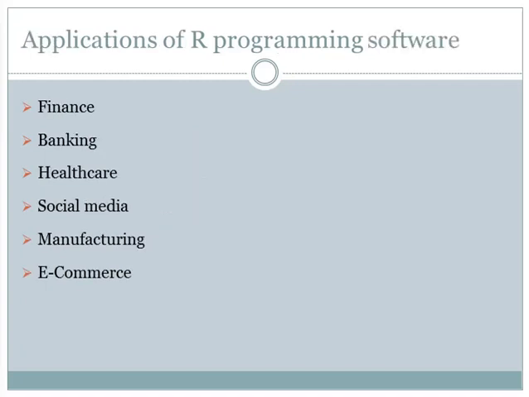Let's see the applications of R programming software. It has a wide range of applications in various fields. Here I am introducing some major applications: finance, banking, healthcare, social media, e-commerce and manufacturing. So the first thing is finance. Data science is widely used in the financial industry for analysis, risk management and visualization. Then banking. It is used for risk analysis, customer quality, customer segmentation and retention.